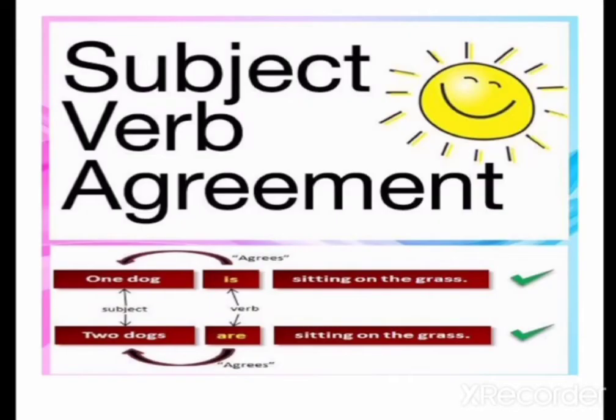Look into these two examples. One dog is sitting on the grass. Here, the subject is singular and it is agreeing with the verb. In the second example, two dogs are sitting on the grass. Here, the subject is plural. Because of that, the verb is also plural. Like this, all our sentences must agree with the subject and verb. If the subject is singular, the verb also must be singular. If the subject is plural, the verb must be plural.